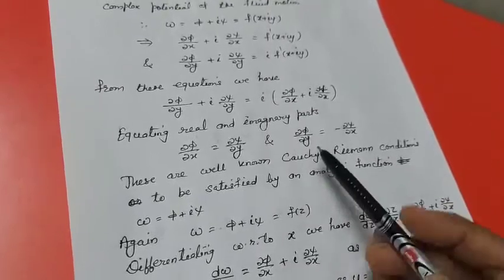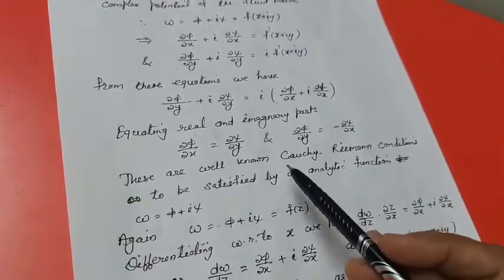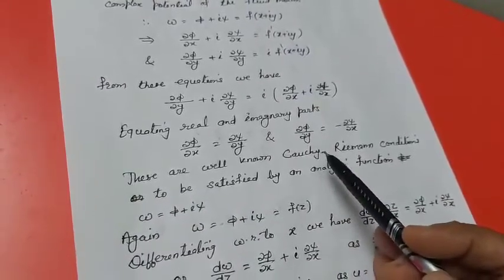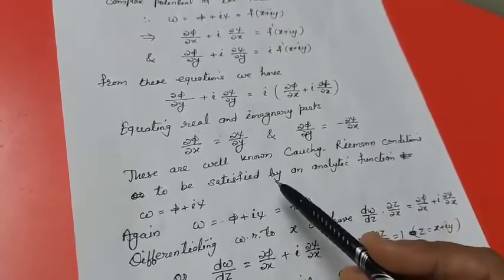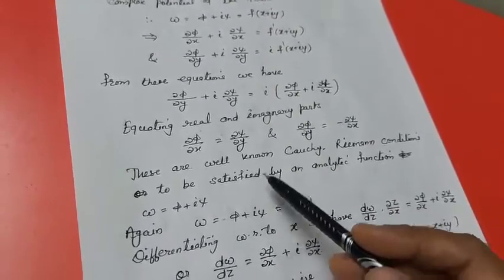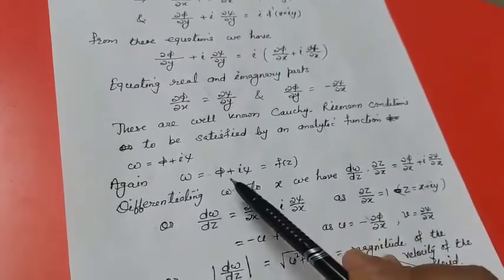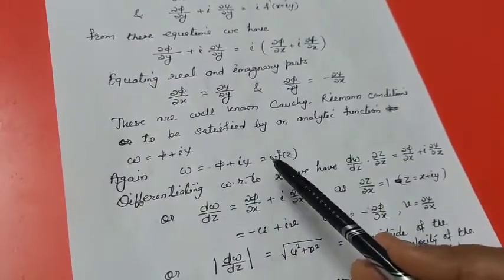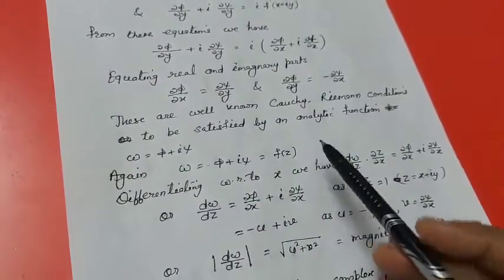Now these are well known Cauchy-Riemann conditions to be satisfied by an analytic function W is equal to φ plus iψ. Again W is equal to φ plus iψ is equal to f(z).